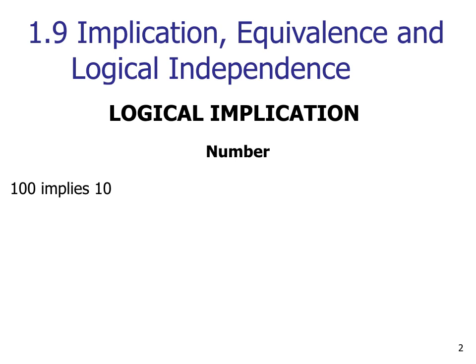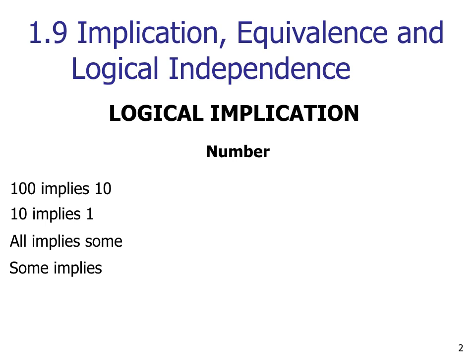100 implies 10. So if you have 100 horses, that implies that you have 10. 10 implies 1. If you have 10 marbles, that implies you have 1 marble. All implies some. If I have all the gold in the world, then I have some of the gold in the world. And some implies 1. If I have some apples, that implies I have 1 apple.